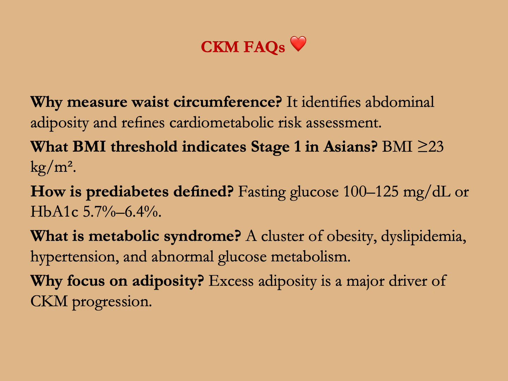A fasting glucose of 100 to 125 milligrams per deciliter, or hemoglobin A1C from 5.7 to 6.4%. What is metabolic syndrome? It's a cluster of obesity, dyslipidemia, high blood pressure, and abnormal glucose metabolism. Why focus on adiposity? Excess adiposity is a major driver of CKM progression.